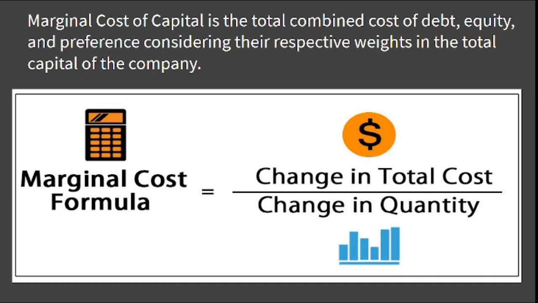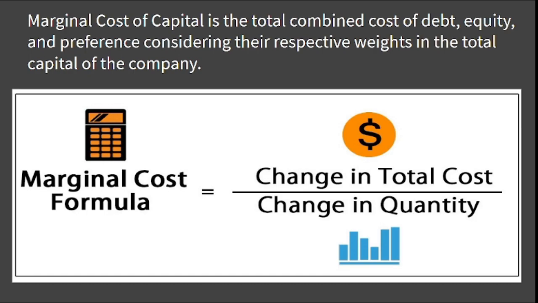See, for example, you are producing 1000 units. The cost for 1000 units is 2000 rupees, let us assume. So your average cost is 2 rupees, 2000 divided by 1000. But if you produce 1001 units, definitely the additional one unit will not take just 2 rupees. It may take 2 rupees 50 paisa. Then the additional cost is 2 rupees 50 paisa. That is the marginal cost, the additional cost incurred for producing the additional unit of product.